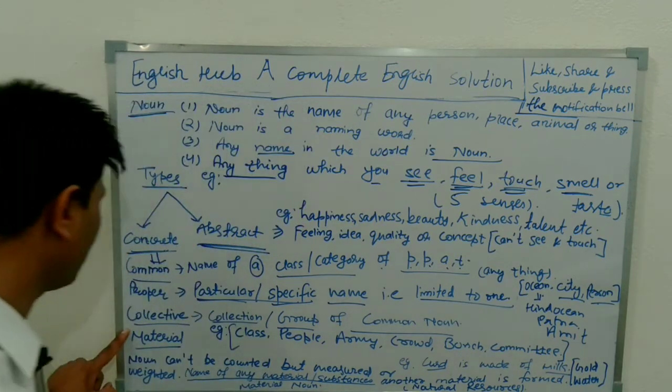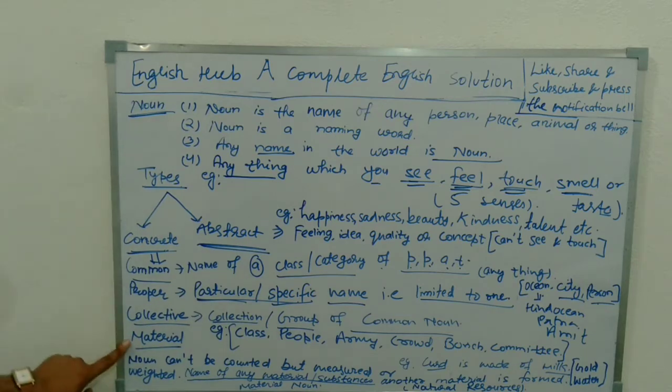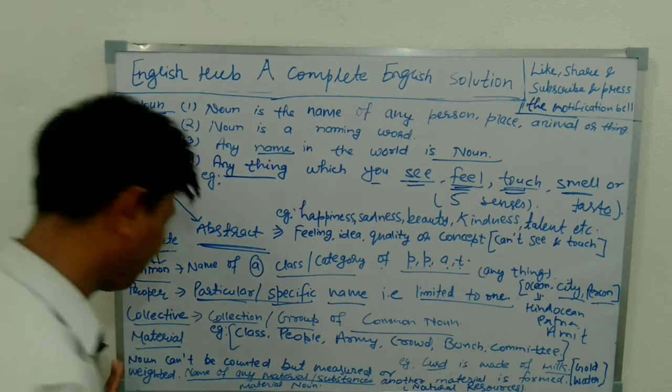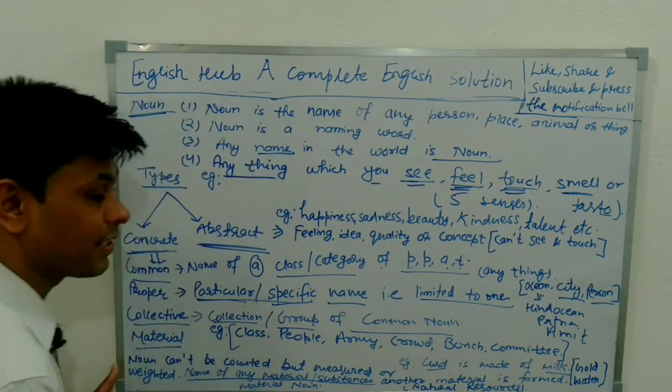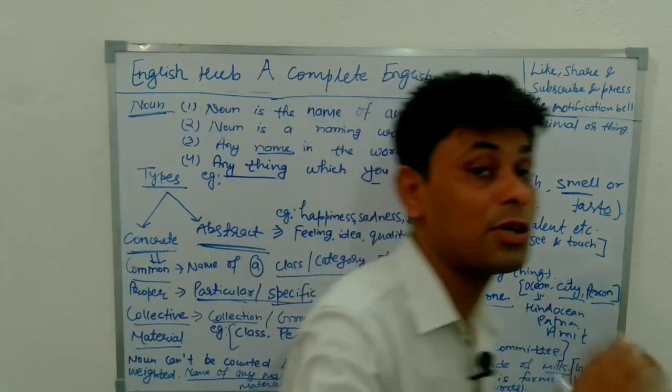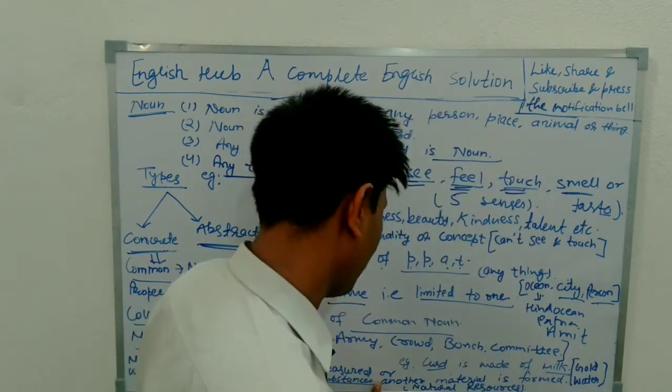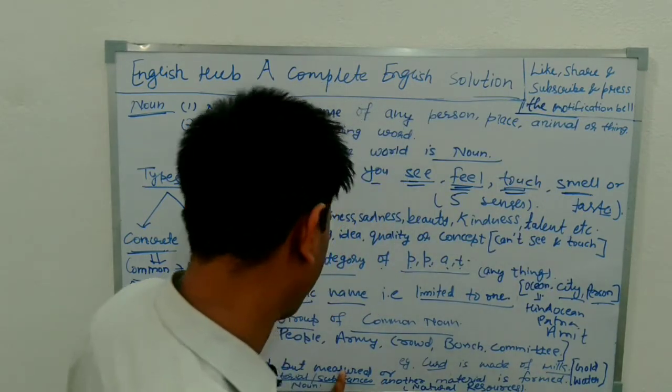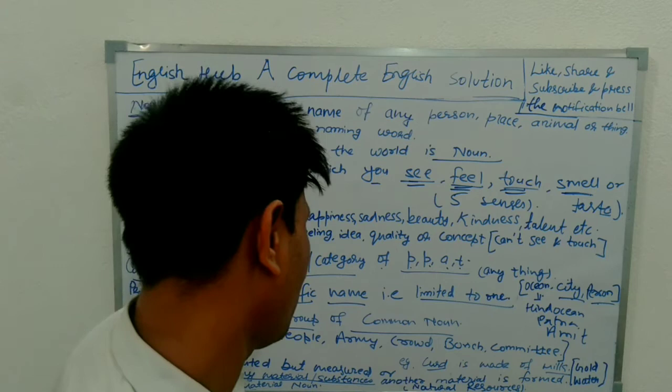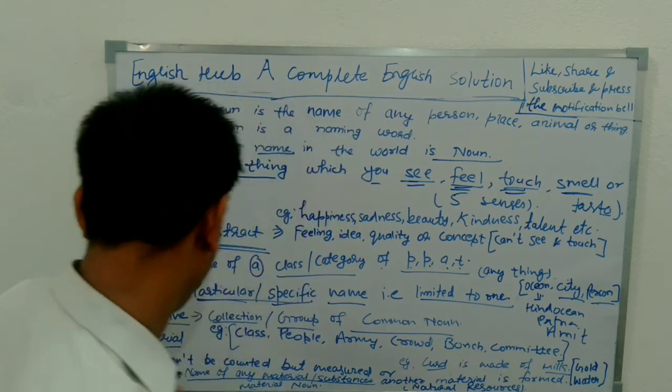Basically collective noun, material noun, abstract noun. Let's go through material noun. A noun that can't be counted, we can't count 1, 2, 3, 4 like this, but it can be measured or weighed.